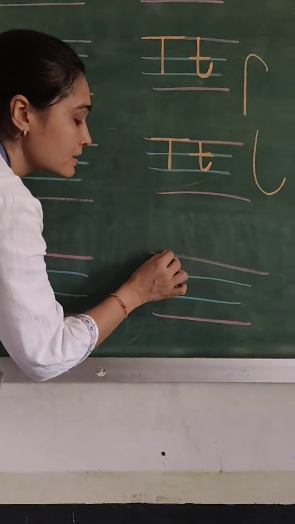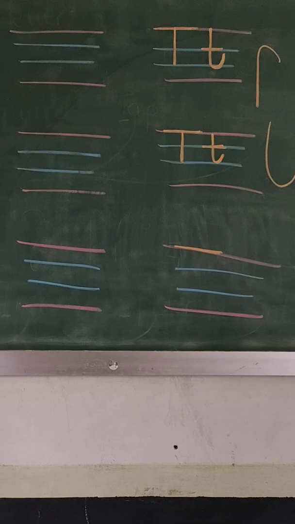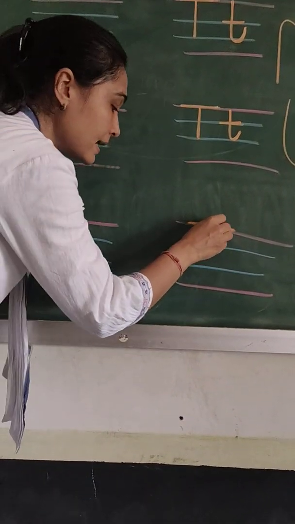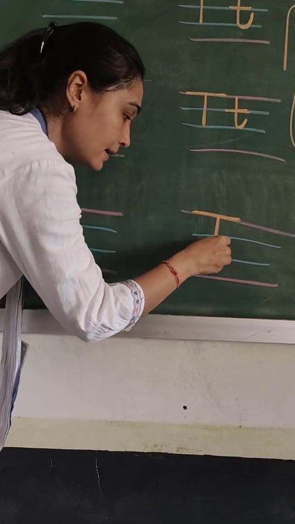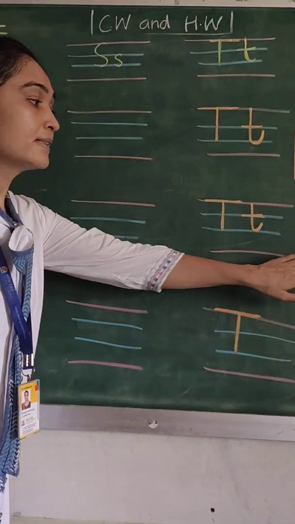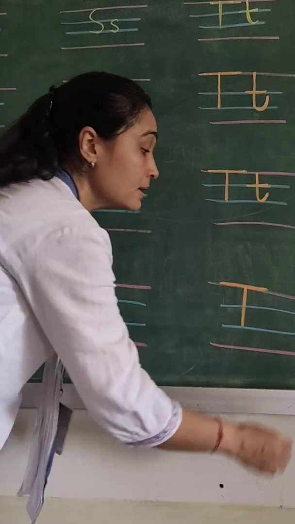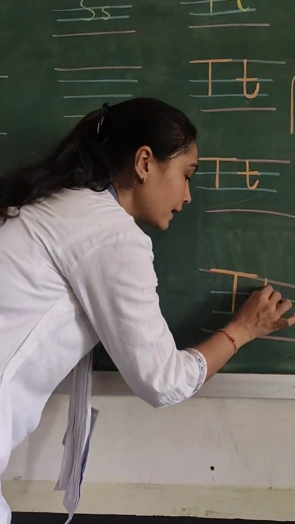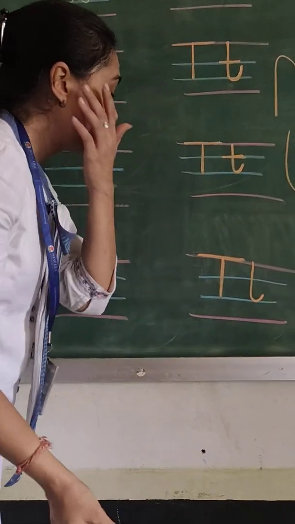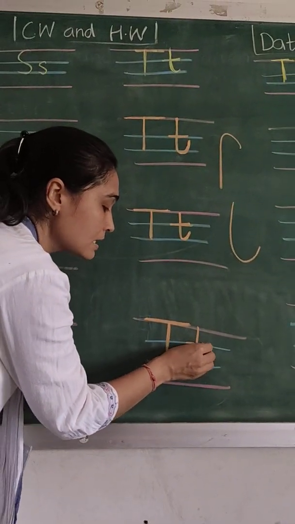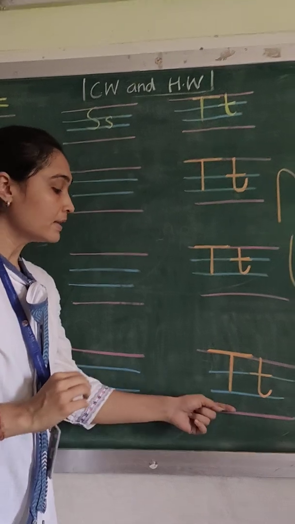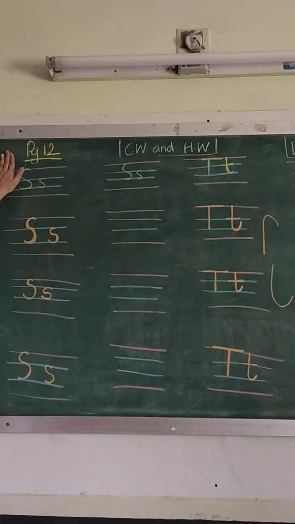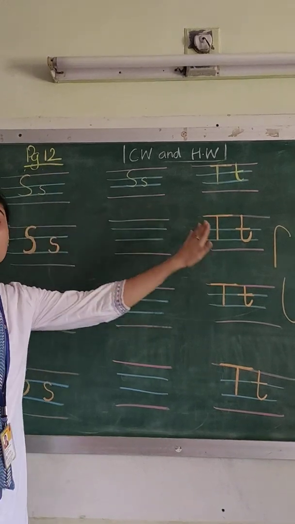On the red line, a sleeping line and a standing line. Okay, फिर दादाजी की उल्टी छड़ी हम बनाएंगे. Standing line and a small curve and finish it off with a sleeping line. So this will give us our capital and small letter T. Okay, this is your page number 12. Small and capital letter T.